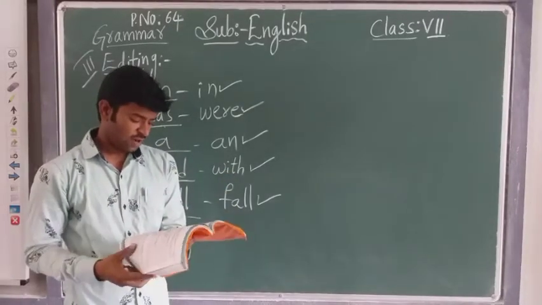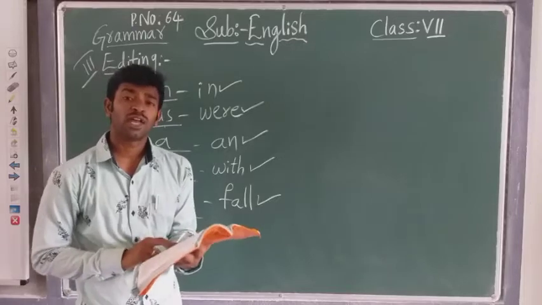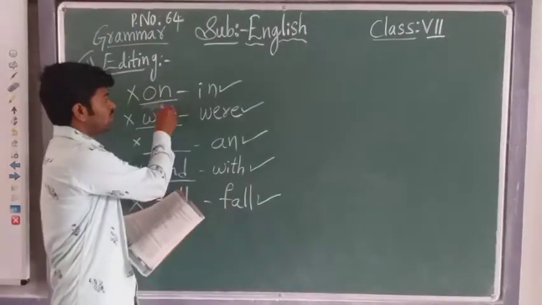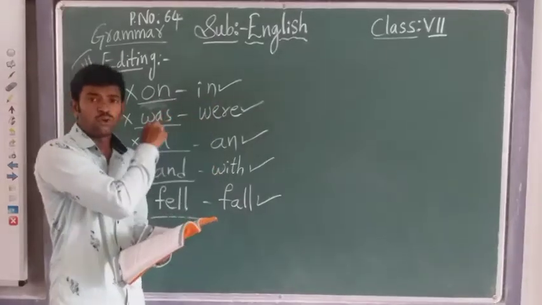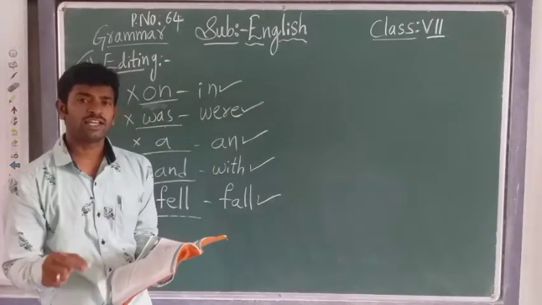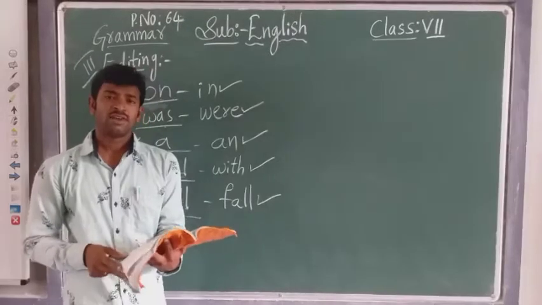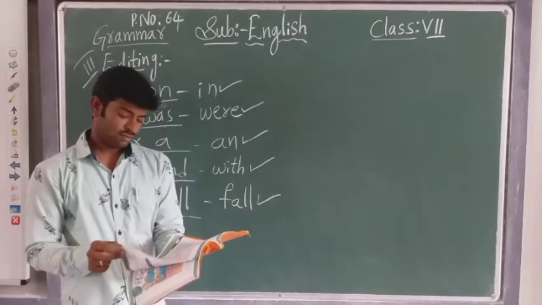Next, children, what you should do is note this down. Underline the errors and write the correct words. You should write the total sentences in your notebook, one time.